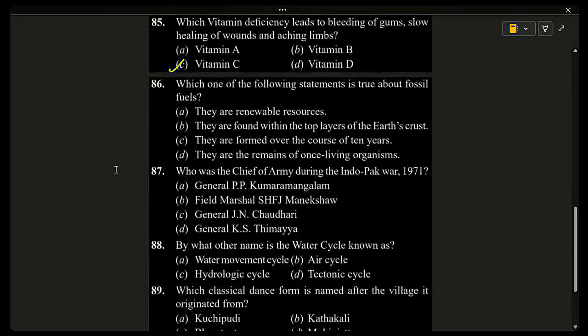Eighty-sixth one. Which one of the following statements is true about fossil fuels? So they're asking true statement. They are renewable resources. They are found within the top layers of the Earth's crust. They are formed over the course of 10 years. They are the remains of once living organisms. The correct answer is they are the remains of once living organisms. That is option D.